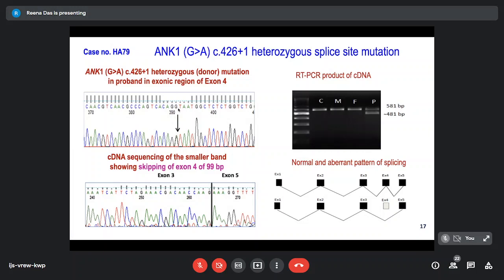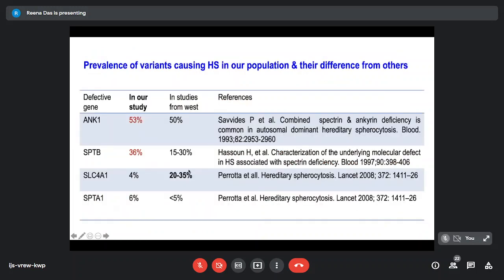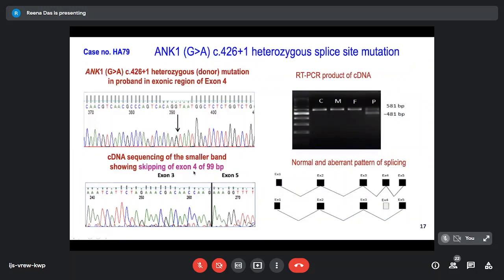And what had actually happened was that there was an exon skipping of the entire exon 4, which consisted of 99 base pair. So when we did the cDNA sequencing, immediately after exon 3, there was exon 5, which is shown in this diagrammatic representation of an aberrant pattern of splicing which has happened here, where exon 4 is completely missing.